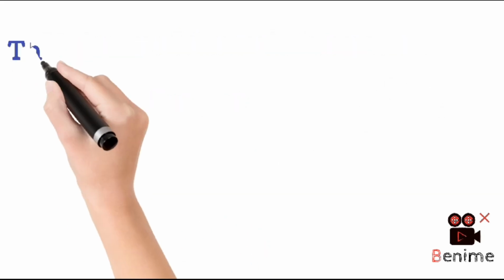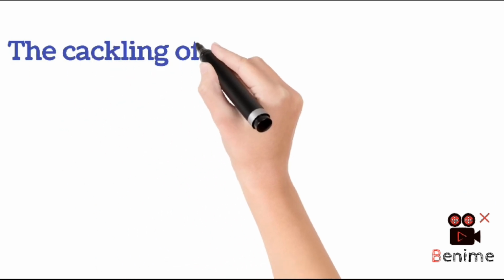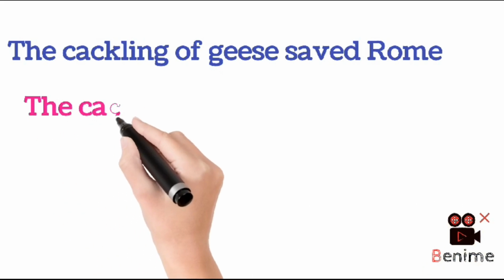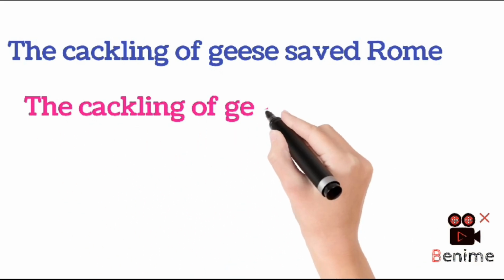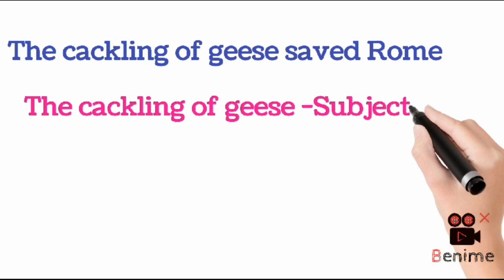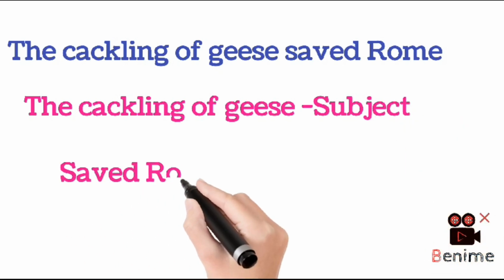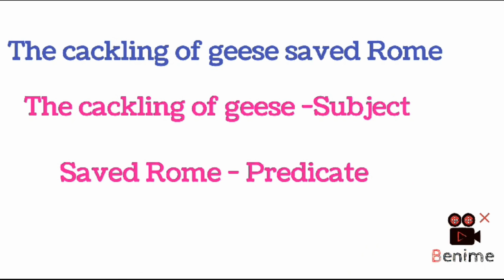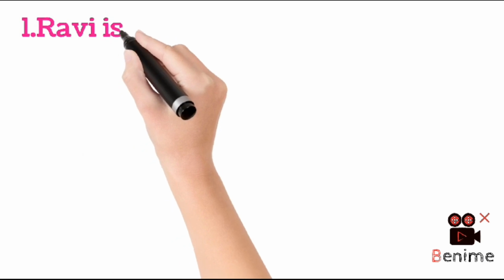Look into another example. The cackling of geese saved Rome. Here, the entire phrase, the cackling of geese, describes the main character of the sentence. So, it is the subject. And saved Rome is the predicate.